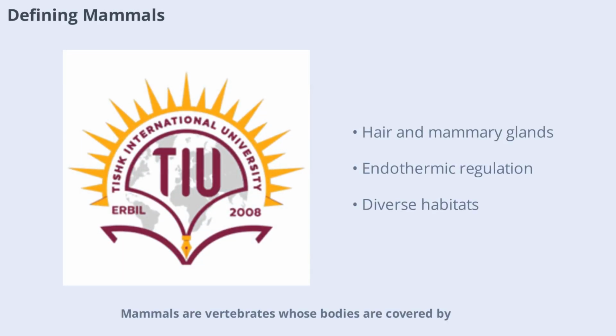Mammals are vertebrates whose bodies are covered by hair, and who nurse their young with milk. The presence of hair and mammary glands are two characteristics that set mammals apart from other vertebrates. Mammals can be terrestrial, aquatic, or even aerial, showcasing their adaptability. They are endothermic, meaning they regulate their body temperature internally, and are homeothermic, maintaining a constant temperature. This is achieved through a high metabolic rate. Let's now explore these features in more detail.